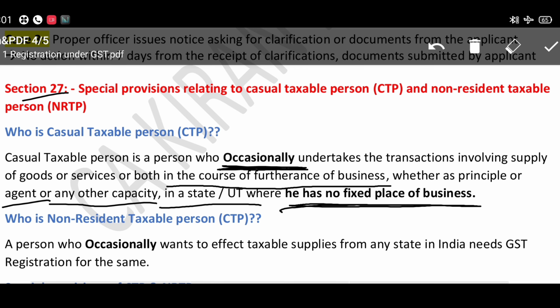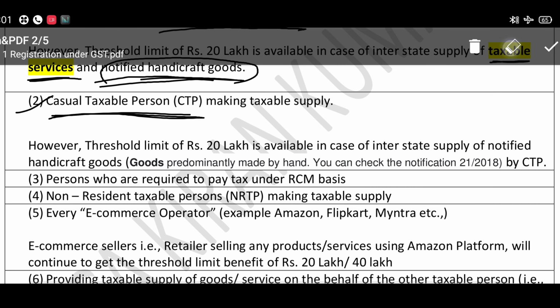Then he will be called a casual taxable person. If such a person is making taxable supplies, then he is also required to be registered irrespective of the aggregate turnover. We will explain in detail about the casual taxable person at the end.